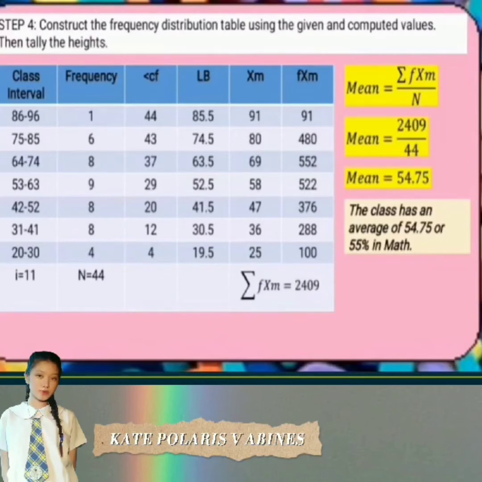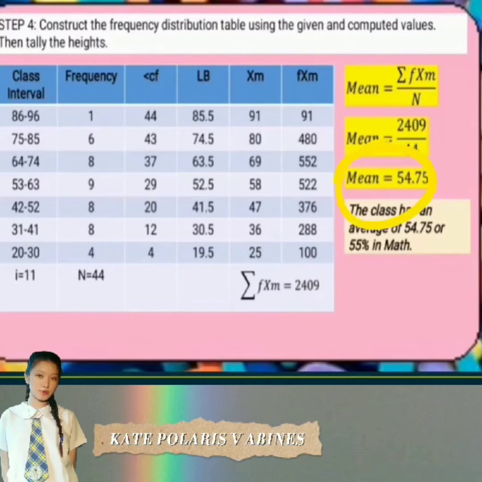Para makuha naman yung mean, kailangan natin yung summation or product of the frequency and the middle value. Kaya i-add natin lahat ng ito. At ang total niyan guys is 2,409. So the formula for the mean is the summation of the product of frequency and the middle value all over the total number of frequency. The summation of fxm is 2,409 divided by 44 equals 54.75.